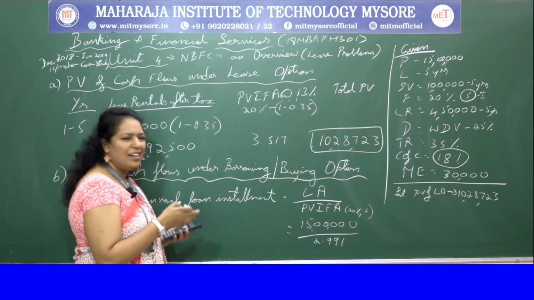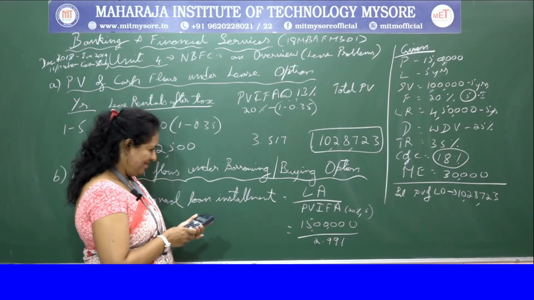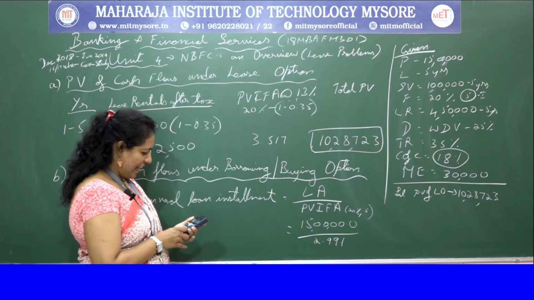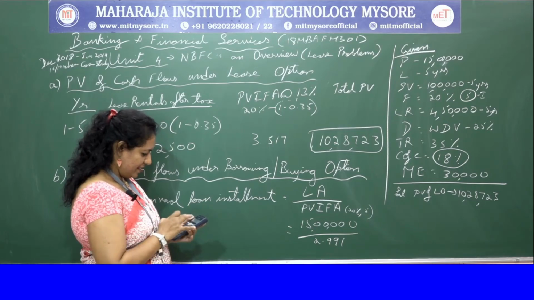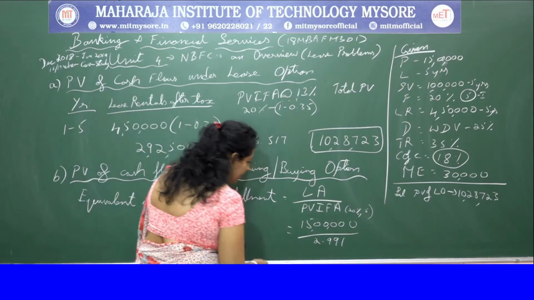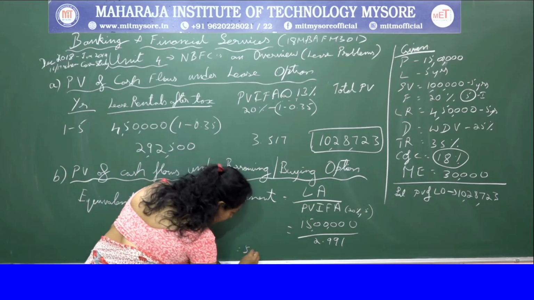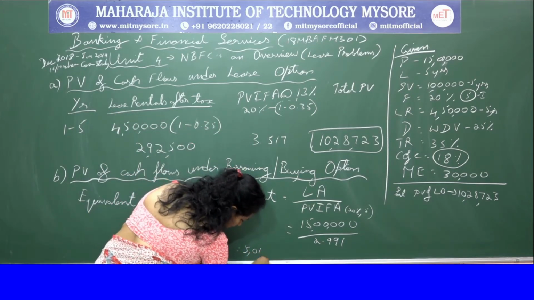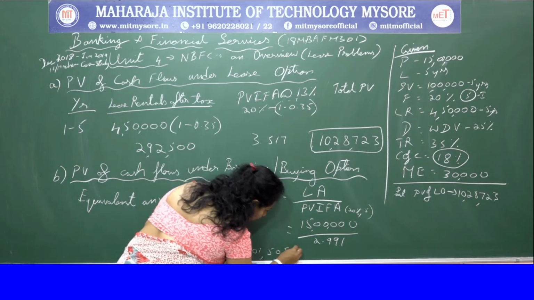Let's do the calculation. So 15 lakhs divided by 2.991, you get 5,01,505.